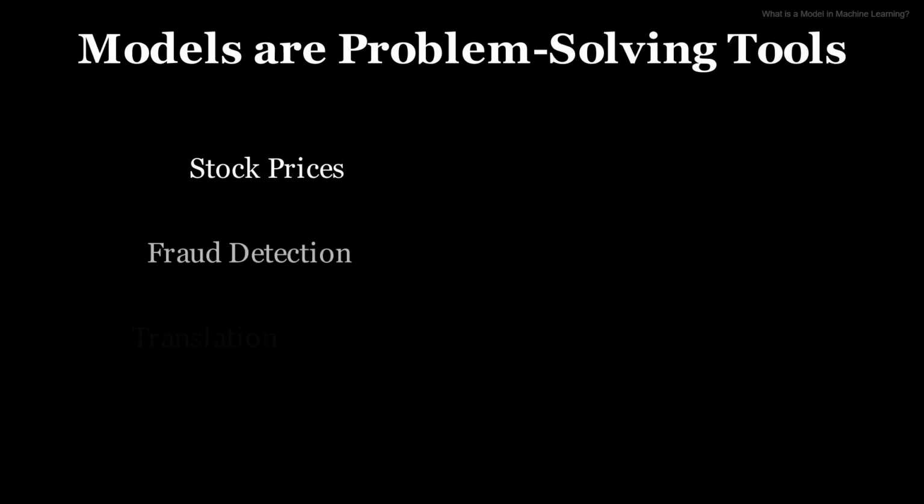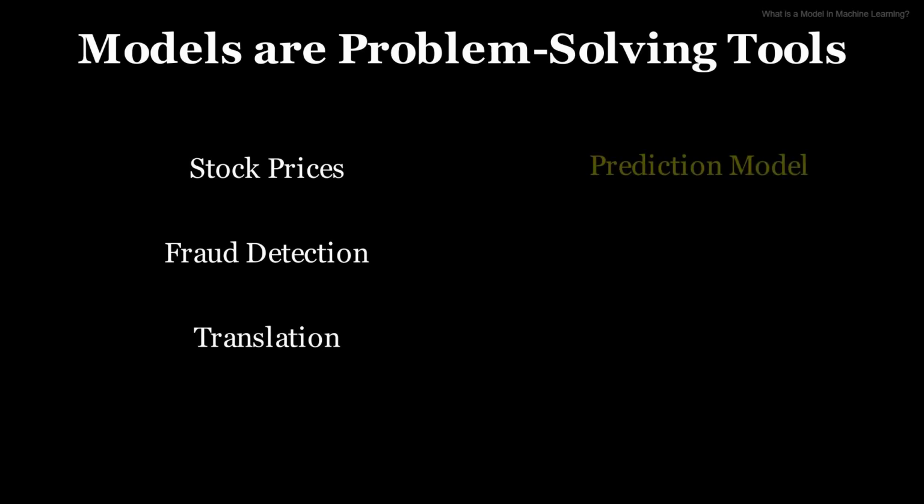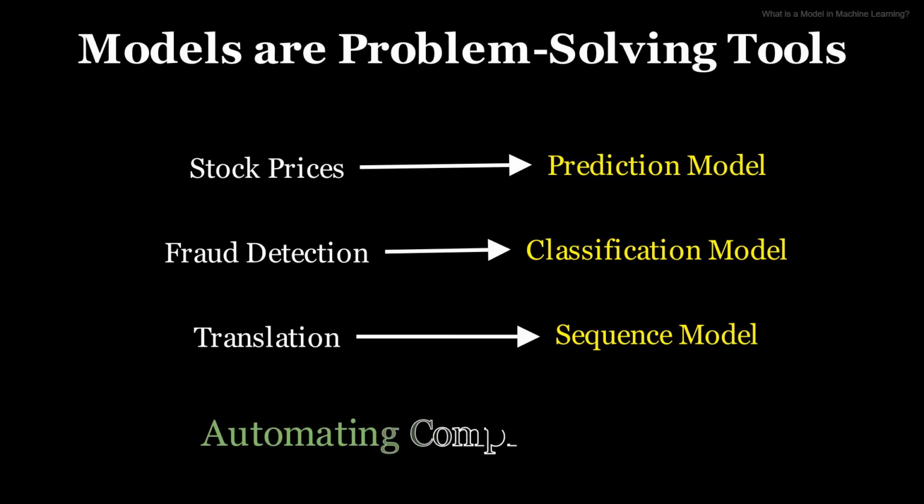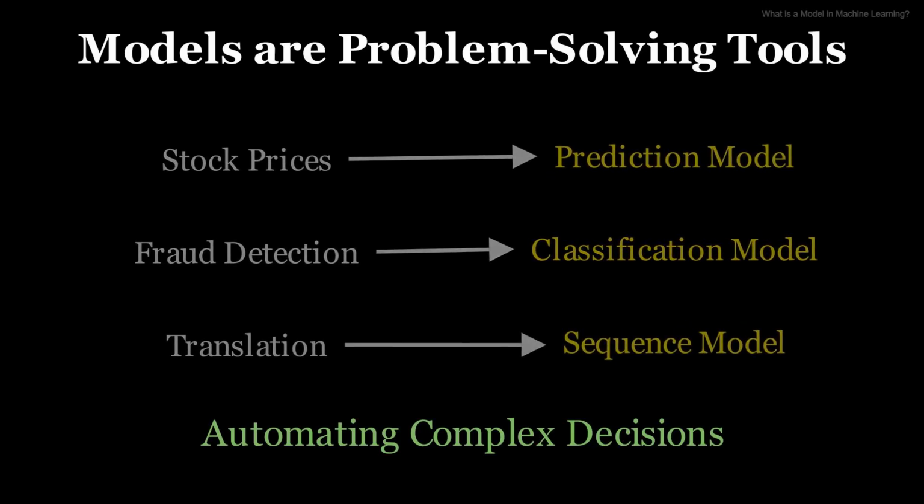Whether it's predicting stock prices, recommending movies, detecting fraud, or translating languages, each model is designed with a particular objective in mind. They are not magic, but rather sophisticated statistical and computational constructs that learn from data to automate complex decision-making and pattern recognition tasks.